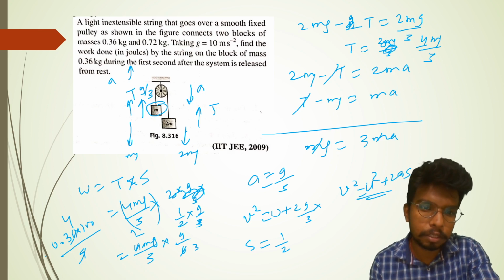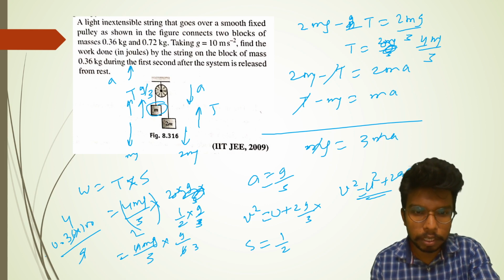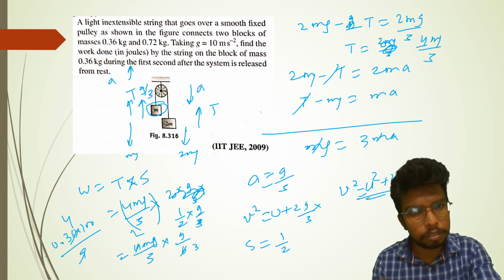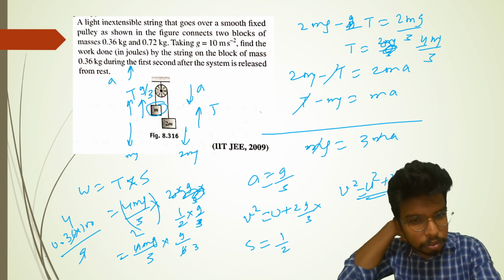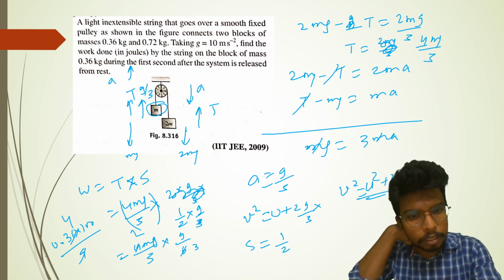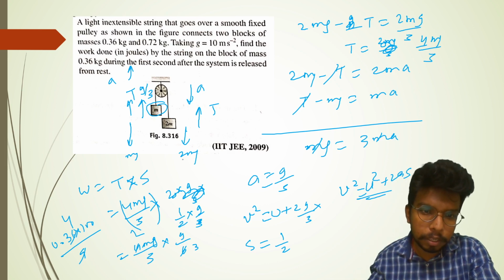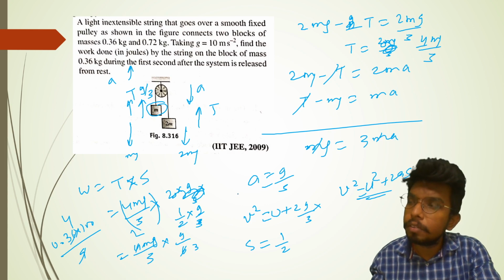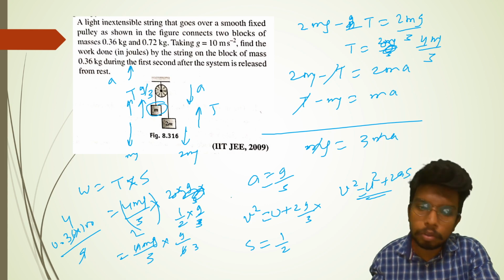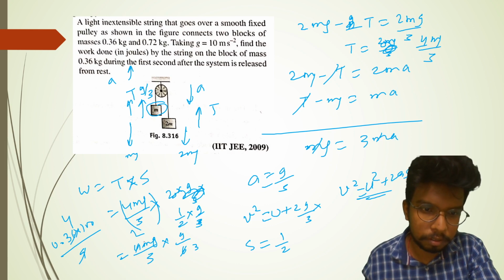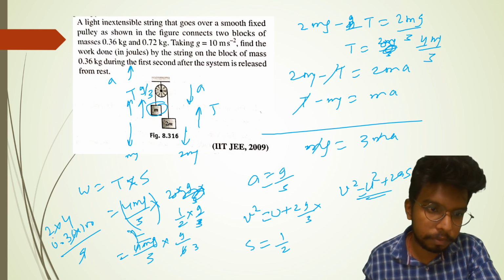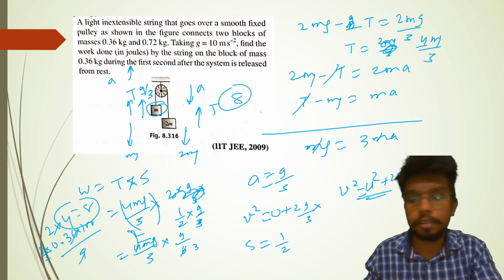Displacement: it's a smooth pulley, so a is g by 3. s equals ut plus half at square, so half a is g by 6, and the 2 will come here also. 2mg by 3, so effectively it comes out to be 8, which is the correct result.